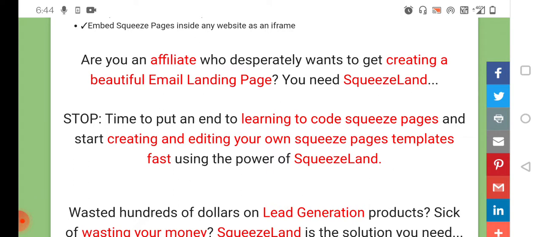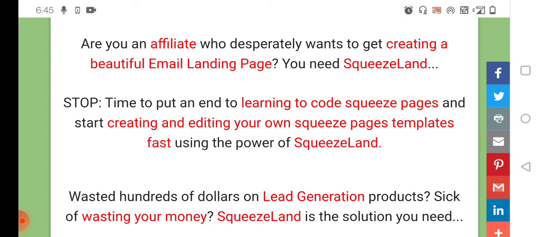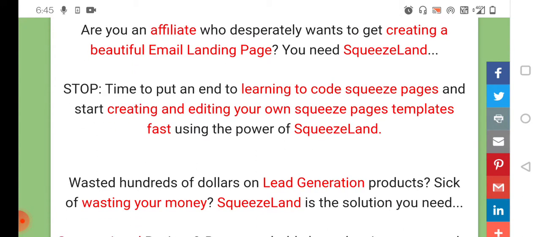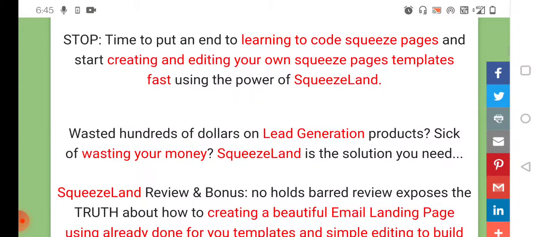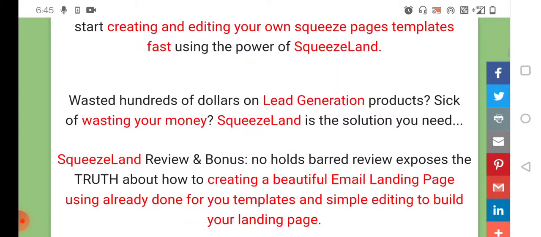Stop. It's time to put an end to learning to code squeeze pages, and start creating and editing your own squeeze page templates fast using the power of Squeezeland. Have you wasted hundreds of dollars on lead generation products? Sick of wasting money? Squeezeland is the best solution you need.